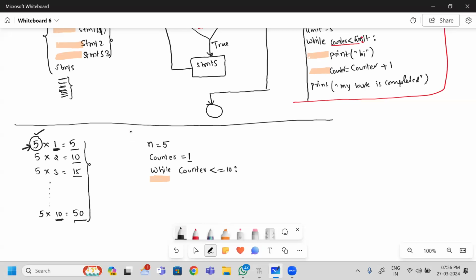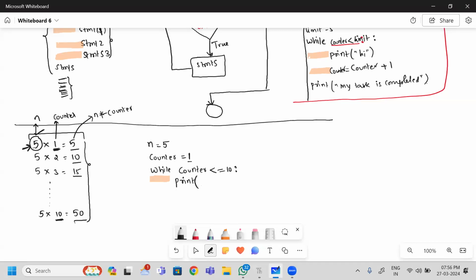Next one, this 5 is nothing but n. This 1 is nothing but my counter. And this 5 is nothing but the current value you have taken, and the current counter number, its value. Okay. So if you take any place, this is the common pattern it is executing.